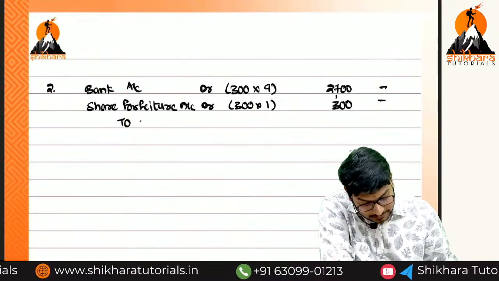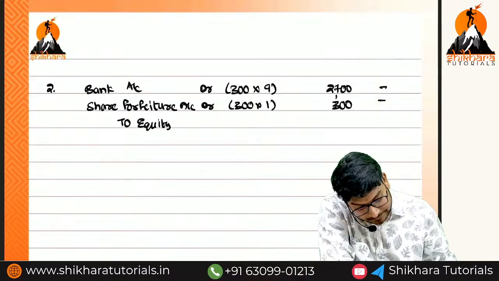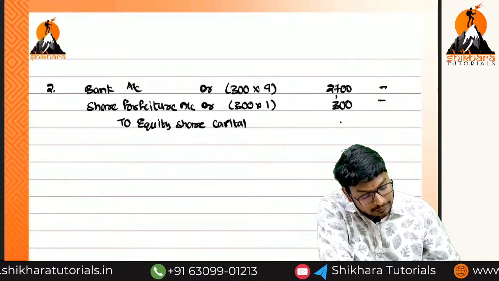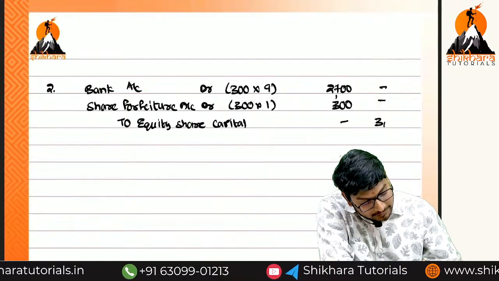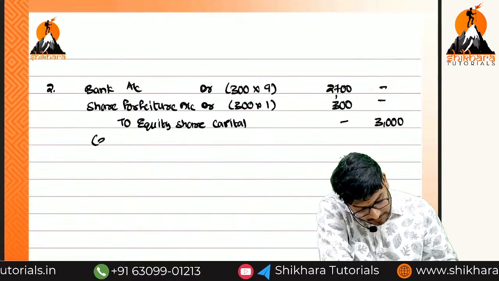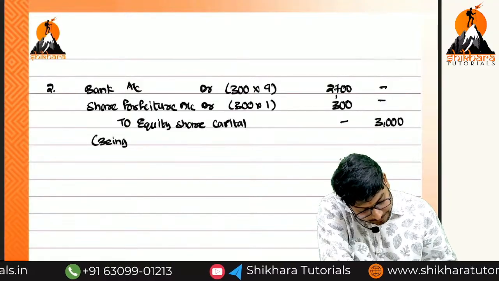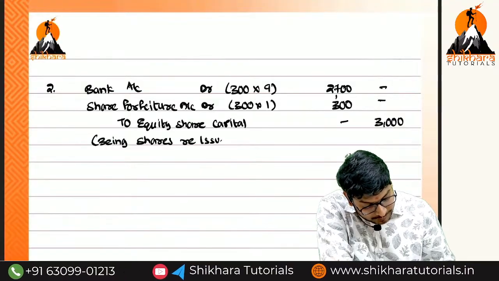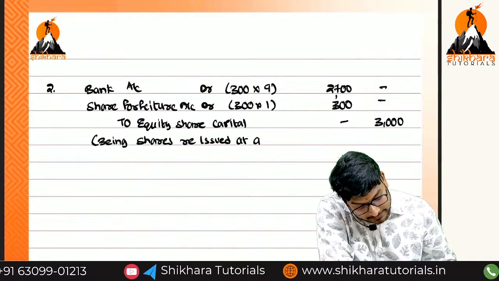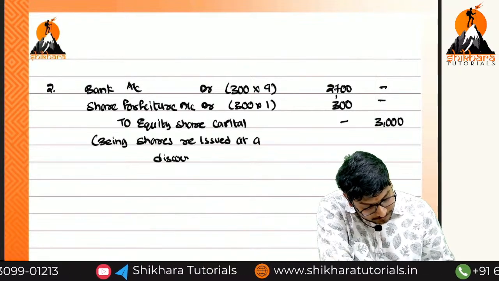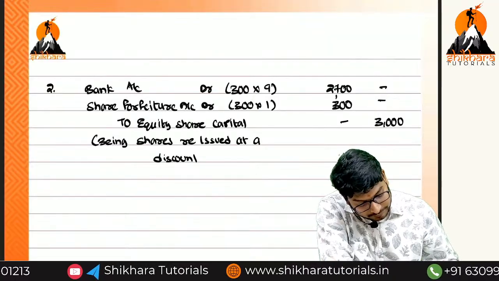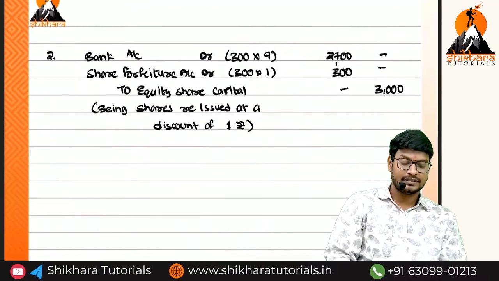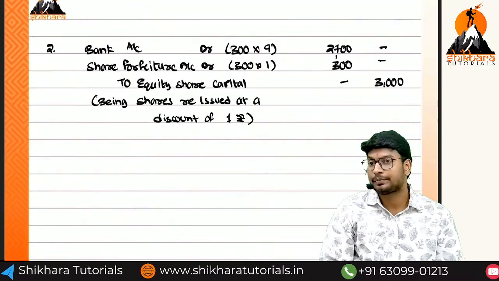Equity share capital account. What is the total amount? 3,000. Being shares reissued at a discount of 1 rupee.